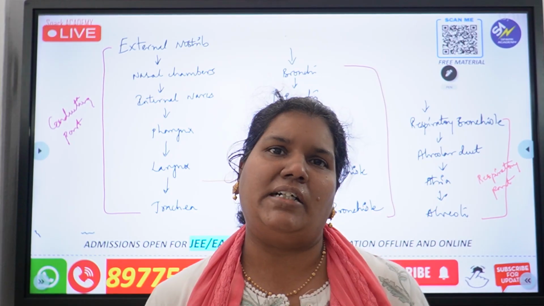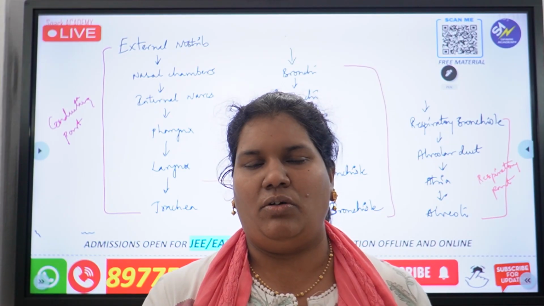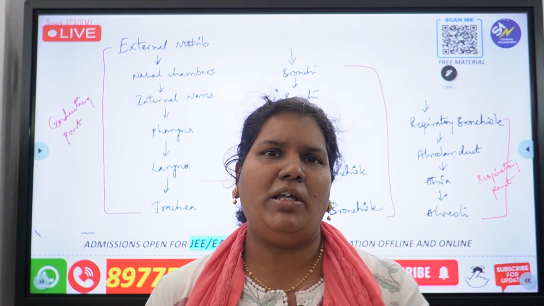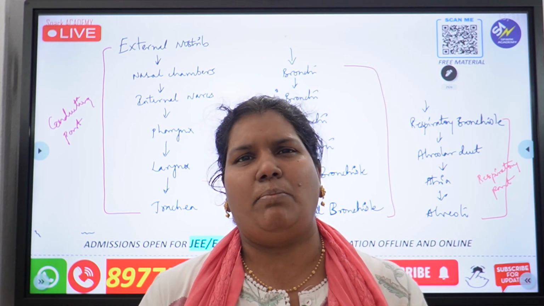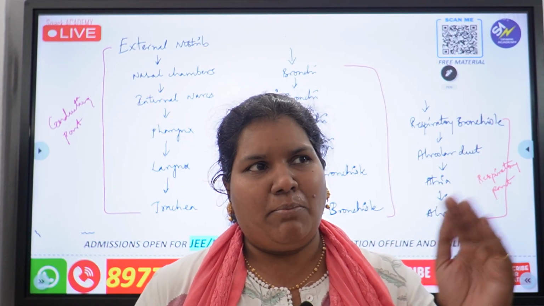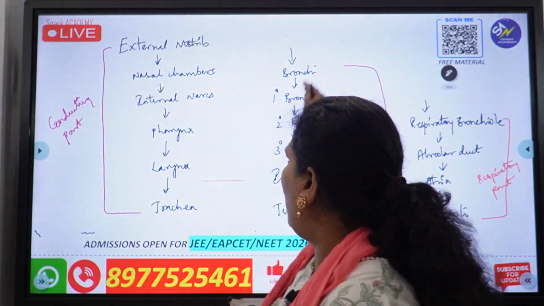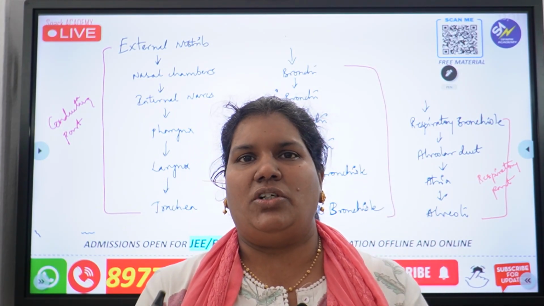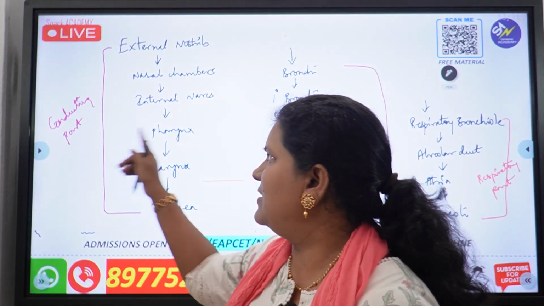Now, what is the function of the conducting part, students? Just remember, this is the area where the dust is trapped, the air is filtered, and the air is humidified. Now, what do you mean by humidified? You know that the air outside has its own temperature. Depending upon the temperature, the air can be much warm, or much cold. To bring the air back to our body temperature, in this conducting part the air is humidified, which means the air's temperature is brought back to our temperature. To warm up the air is the function of this conducting part.